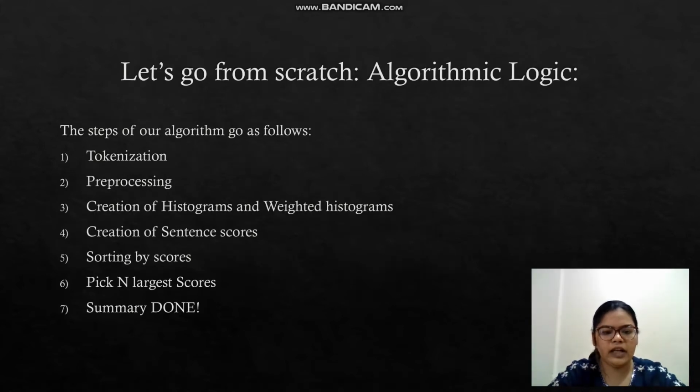Now, let's dive into our application. The application of text summarization we have carried out is of the basic NLP type, extraction type. The steps involved in the application algorithm are as follows: tokenization, pre-processing, creation of histograms and weighted histograms, creation of sentence scores, sorting by scores, and picking the largest scores. Let's see each of them one by one.